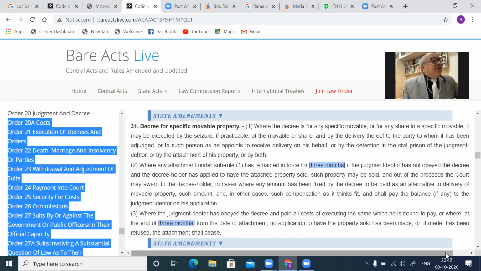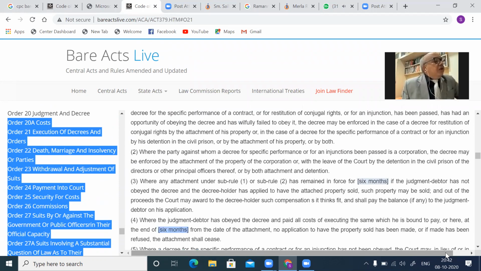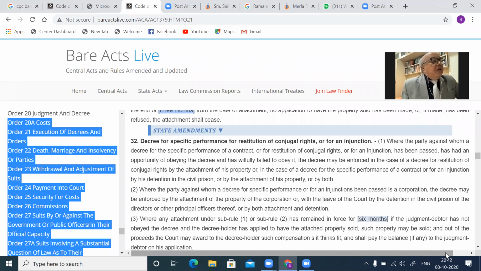One is a decree for specific performance, one is a decree for restitution of conjugal rights, and one is for injunction.